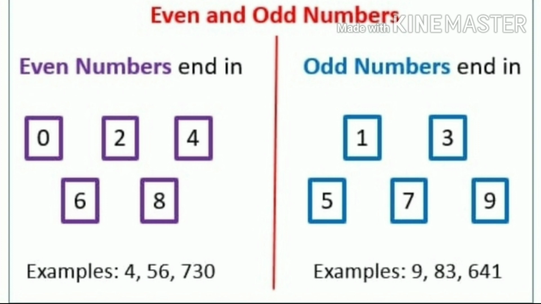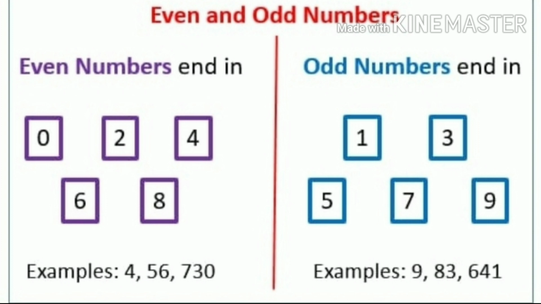In even numbers we can see 4 is an even number. In 56, there is 6 in the ones column, so it is an even number. And 730, the ones column is 0, so it is an even number. That means 730 is an even number.